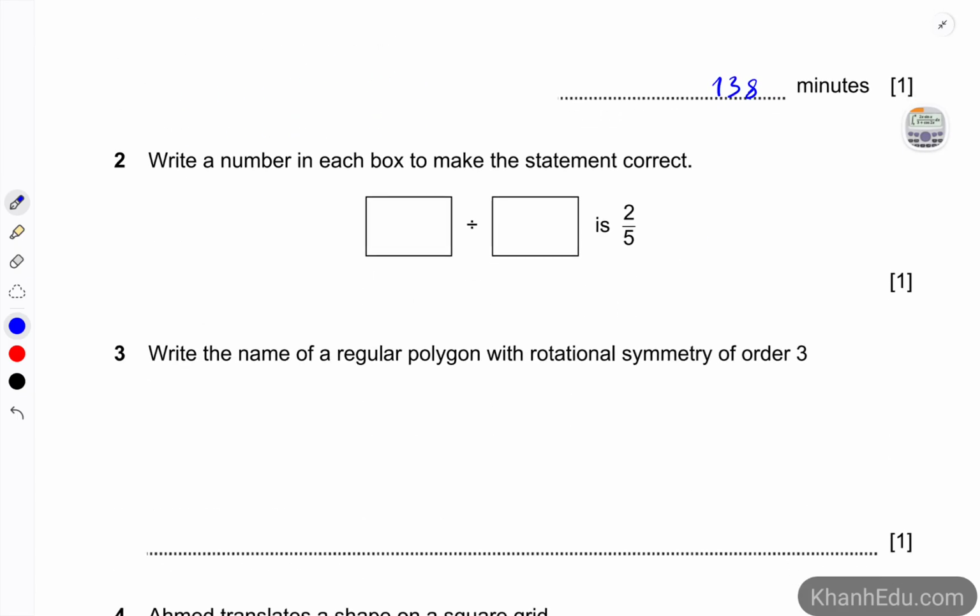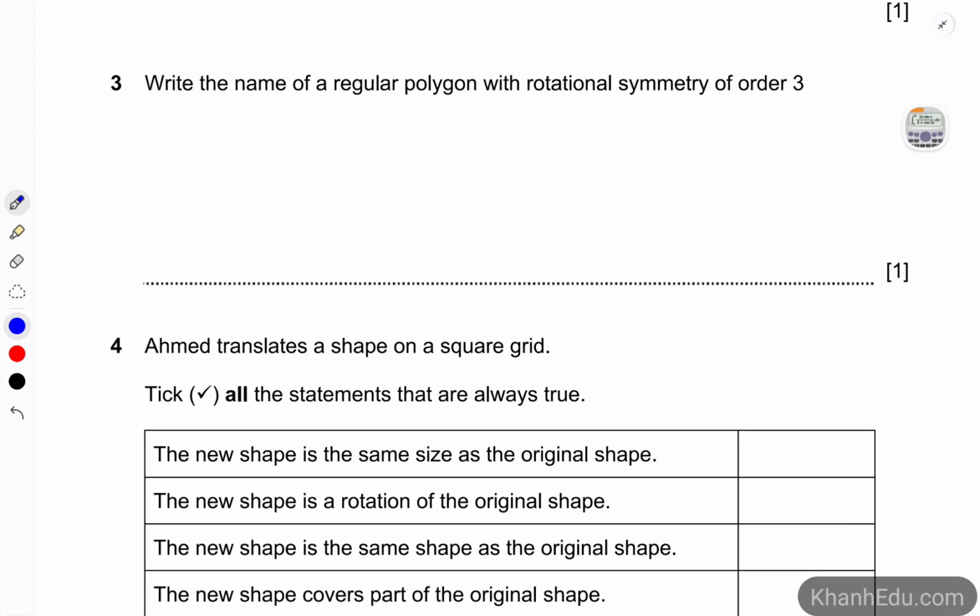Number 2 is about writing a number in each box to make the statement correct. So we have 2 divided by 5 is 2/5. Pretty simple. Write the name of the regular polygon with rotational symmetry of order 3.